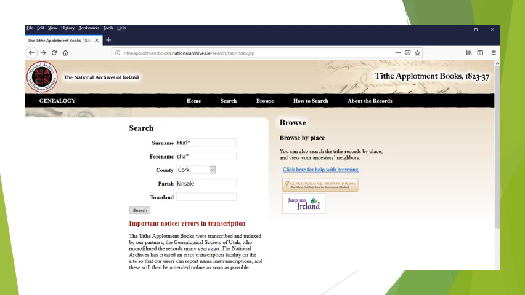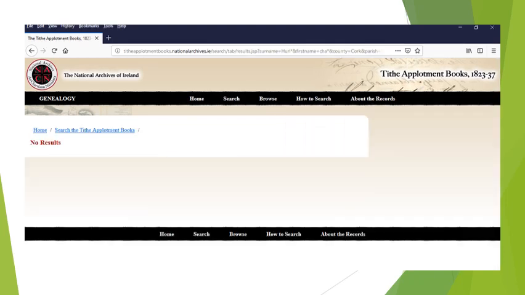As you'll see, I've already filled in my search. I'm looking for a Charles Hurley. However, I did not fill in the full name. What I did was I just abbreviated it and put an asterisk behind the surname and forename. The reason for this is just in case the name is misspelled. You'll also notice that for the parish I put Kinsale, because that is known where Charles Hurley came from. So let's see what happens when we hit search. As I was already aware, we received no search results, but I'm going to show you why.